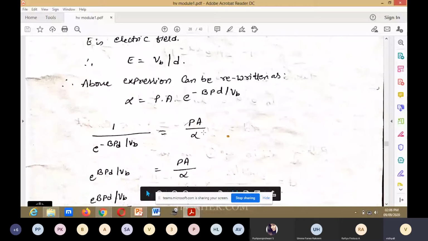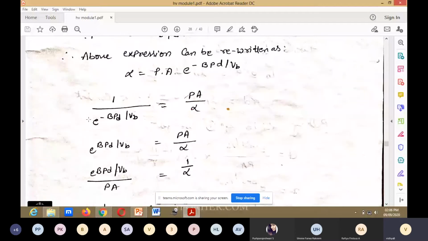Next, 1 divided by e to the power of minus BPD divided by VB is equal to PA divided by alpha. 1 divided by e to the power of minus a can be written as e to the power of a.